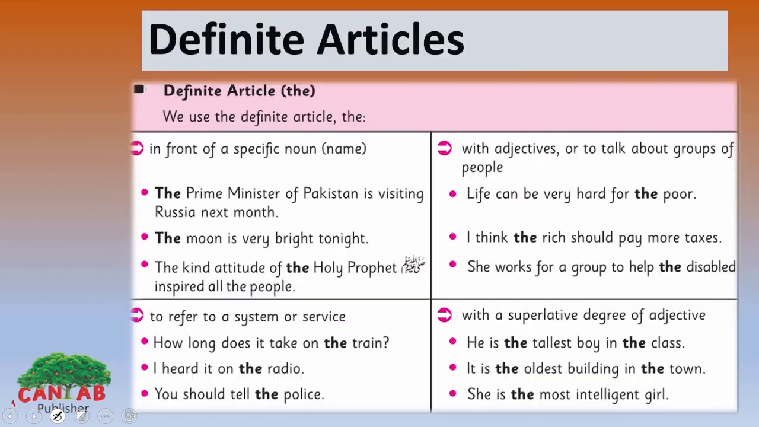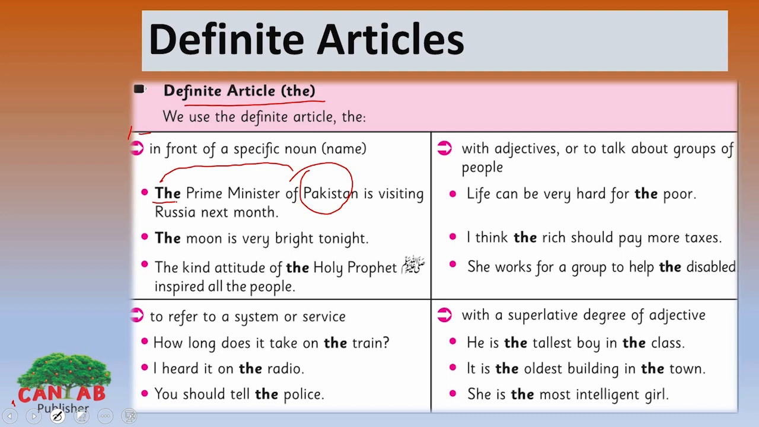Now let's discuss the definite article. We use the definite article the in four situations. Let's discuss the first one, in front of a specific noun name. Look at the first example. The Prime Minister of Pakistan is visiting Russia next month. Here we are talking specifically about the Prime Minister of Pakistan. That's why we have added the definite article the here.